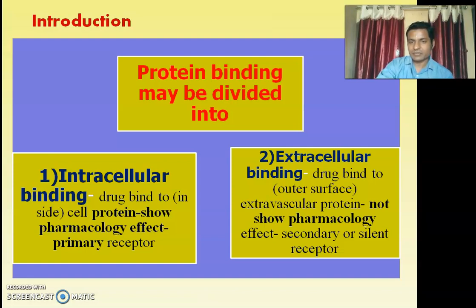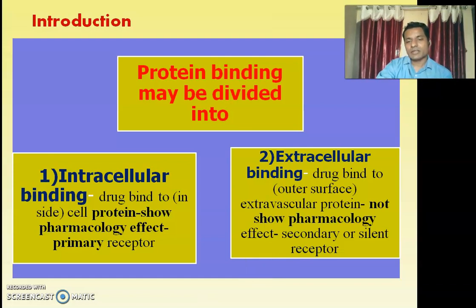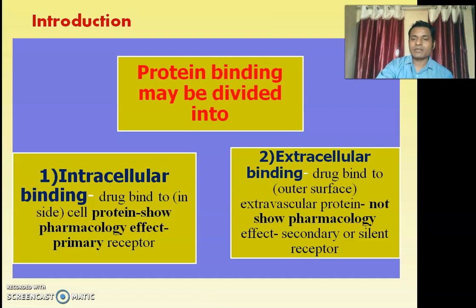Whereas in extracellular binding, the drug binds to the outer surface of the cell, and it does not show any pharmacological effect. That type of receptor we call a secondary or silent receptor. Why? Because it does not show any pharmacological effect. That's why they call it a secondary or silent receptor.